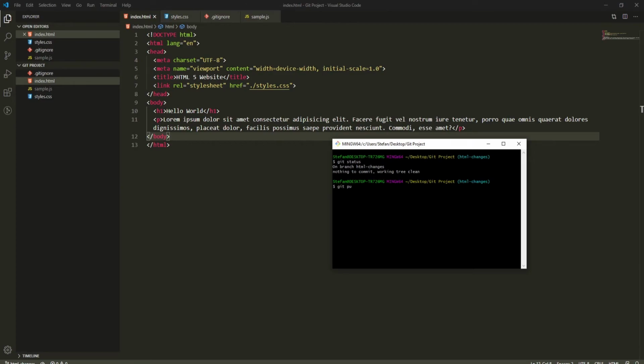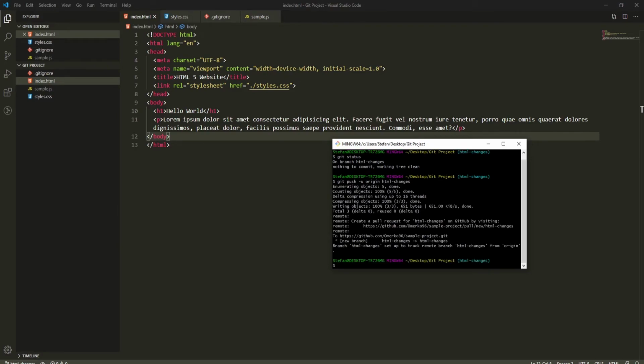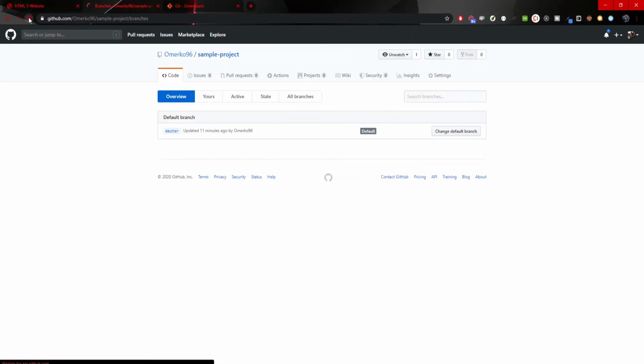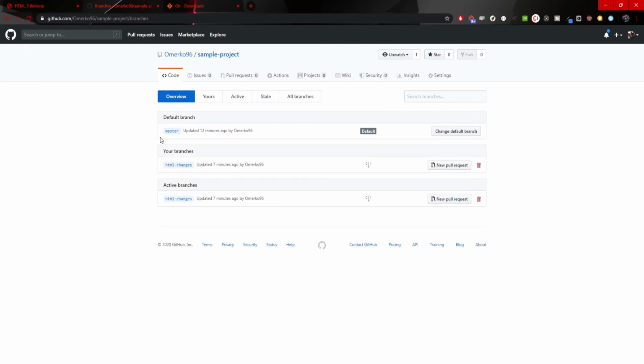Nothing. So we'll use git push -u for upstream. We will type origin HTML changes, and we will wait a bit, and everything should be pushed right now. Yes, it is. So when we go back to our GitHub and we refresh this page, now we will see the new branch HTML changes, and we will also see the changes that we made.